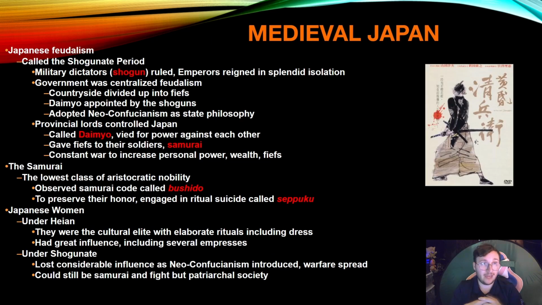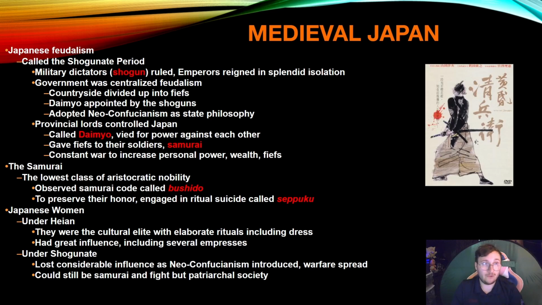Now, let's move on to Japan. Japan was very feudalistic during this time. This time period is called the Shogunate period, where military dictators, known as Shogun, kind of ruled. They did have an emperor, but the emperor was more just a figurehead. He kind of reigned in splendid isolation, where yes, he's in charge, he's the emperor, but really it was the shogun who ruled. The government was very centralized feudalism. The countryside was divided into fiefs ruled by daimyos, who were just like lords and vassals. This is going to be shoguns and daimyos. They're basically going to be like the governors.